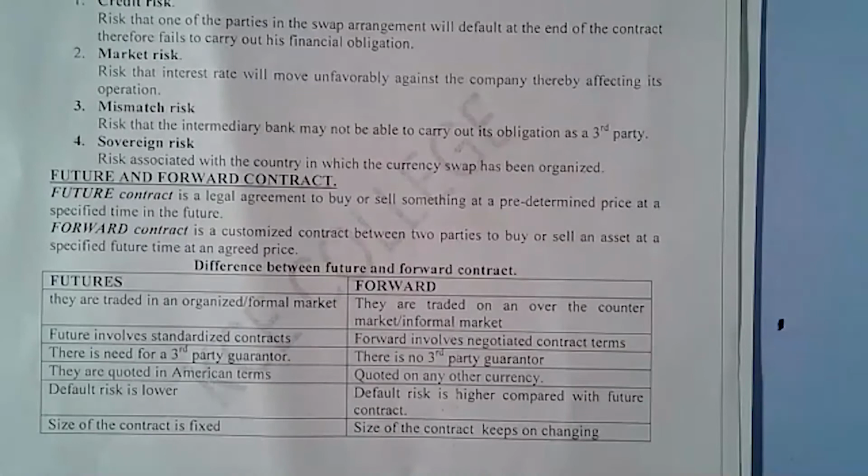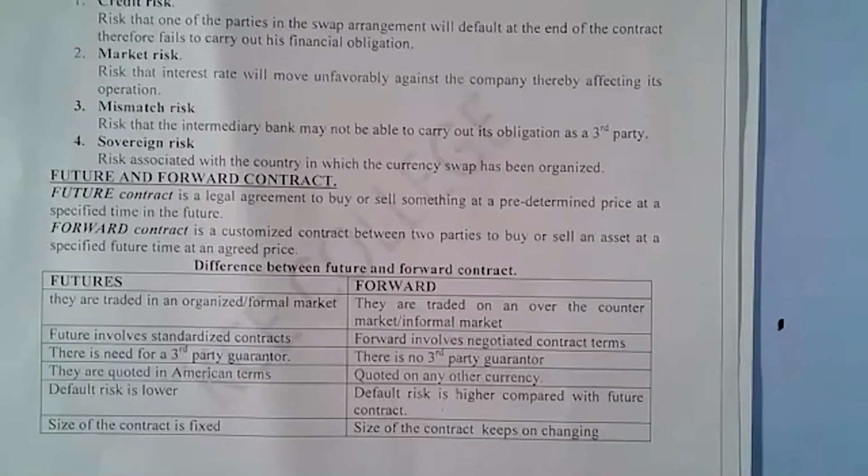Page 7. Now, a futures contract is simply a legal agreement to buy or sell something at a predetermined price. That's what we call the futures contract. I repeat again, it's just a legal agreement to buy or sell something at a predetermined price. Then we have what we call the forward contracts. Now, the forward contract is just a customized contract, where two parties buy or sell an asset at a specific future time at an agreed price.